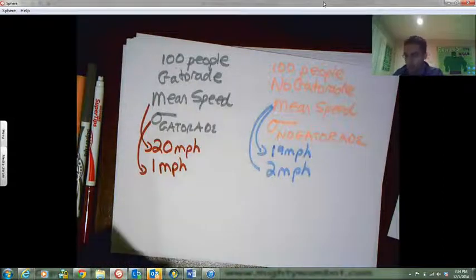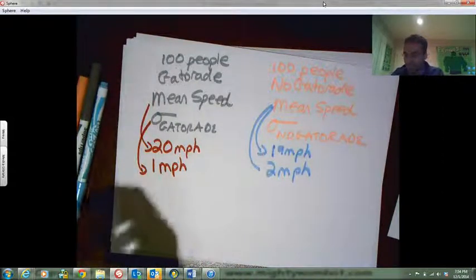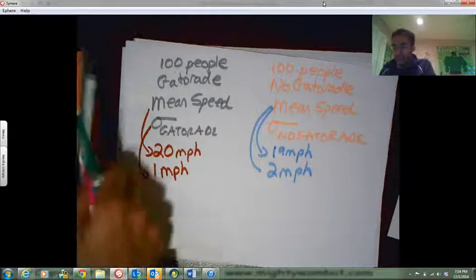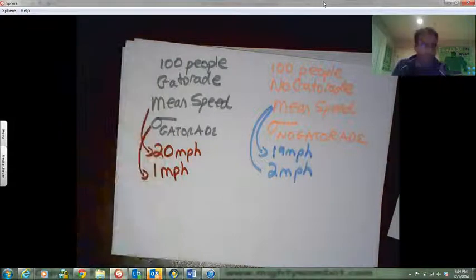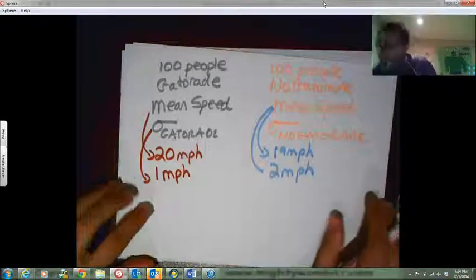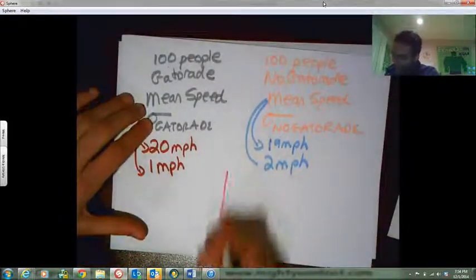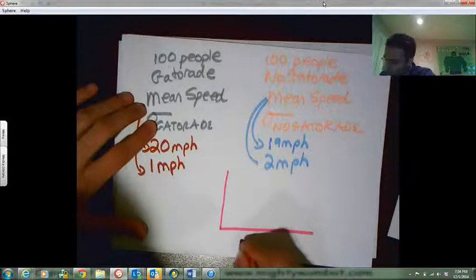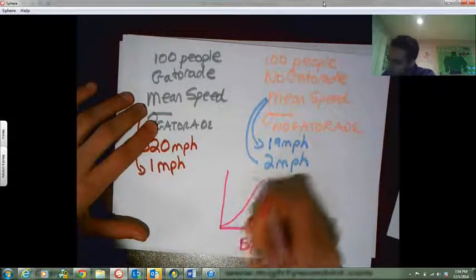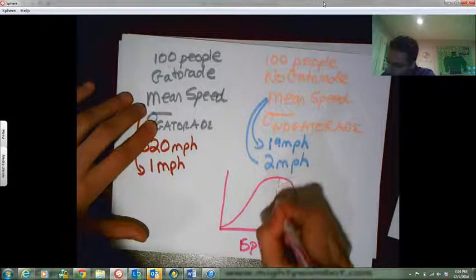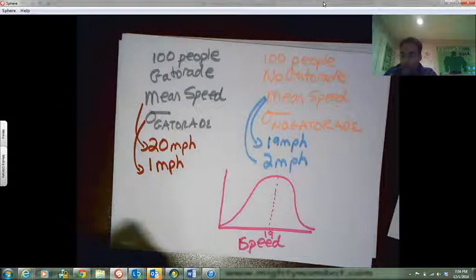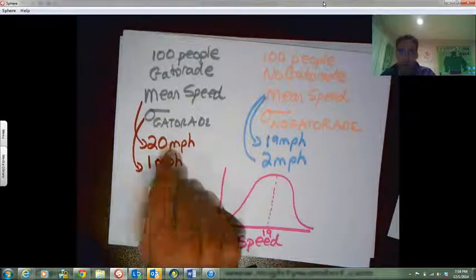Now I want to check, does Gatorade actually work? Here's how I check it. This is the population of people, and I can draw some distribution. This is the no Gatorade speed here, and we have some curve. The mean speed is 19 miles an hour, and I want to know, is 20 miles an hour a significant improvement? So here's 20.